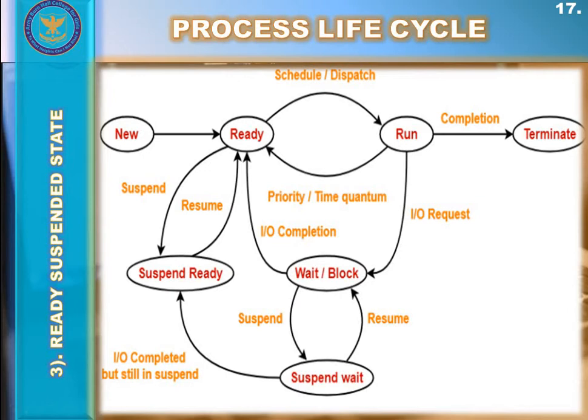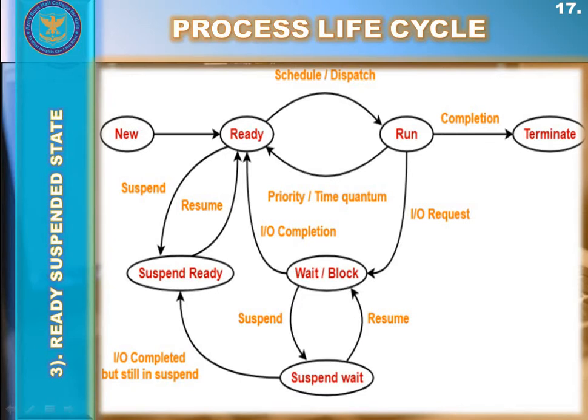We can state this concept like this: a process that was initially placed in the ready state but was swapped out of the main memory and placed onto the external storage or secondary memory by the operating system is said to be in the suspended ready state, or ready suspended state.